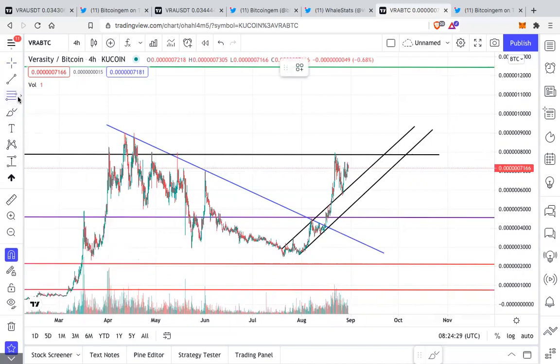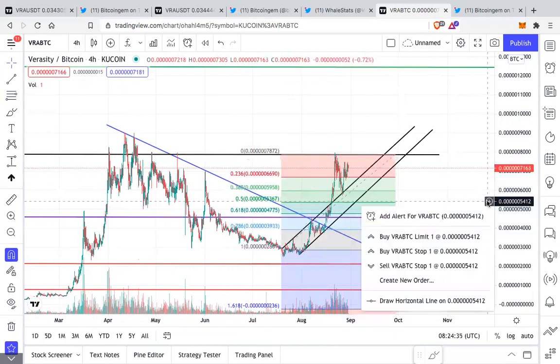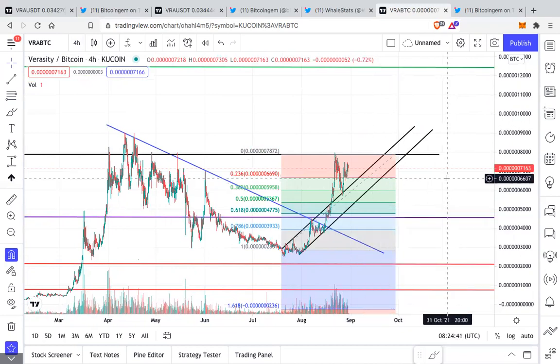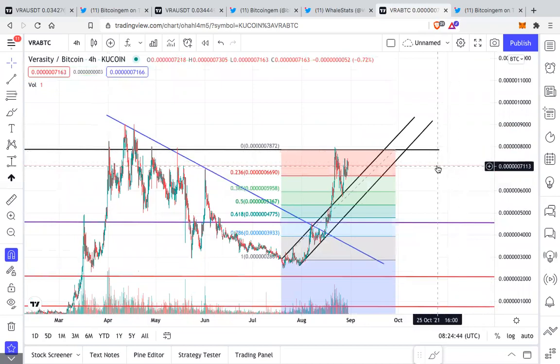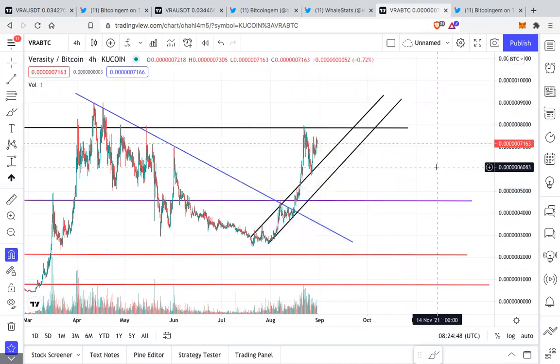If we look at the Fibonacci level from the bottom to the top, then we are currently above the 0.236 level. So anything above the 236 level on Fib is extremely, extremely bullish.